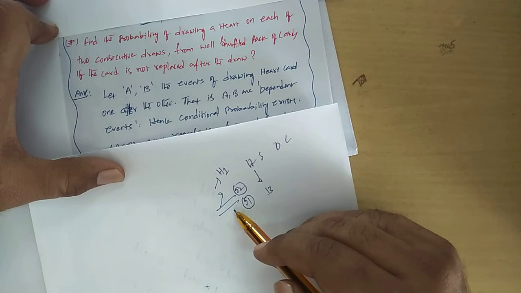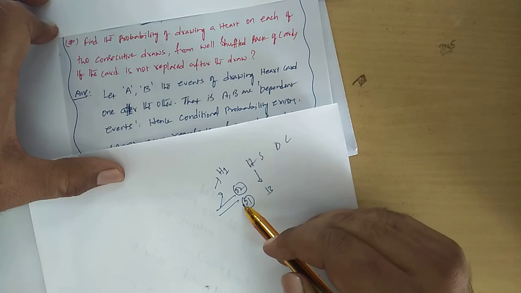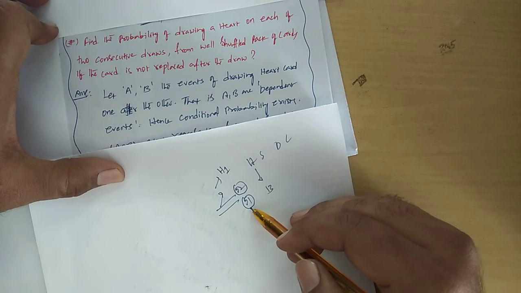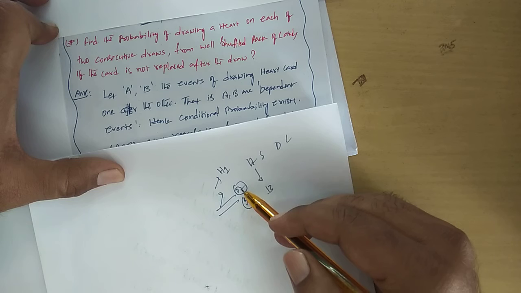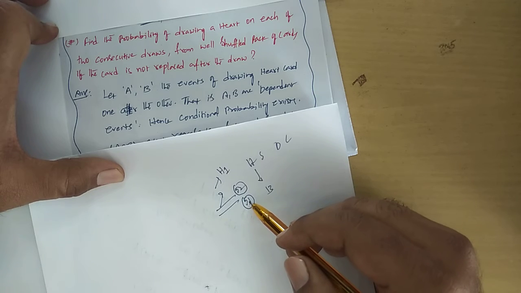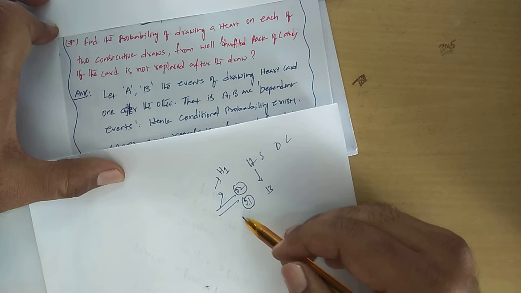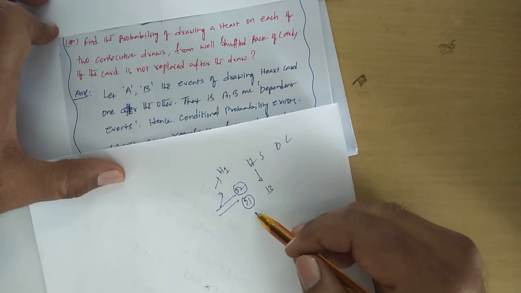What is the meaning of that? Out of 52, only 51 exist now. Now what is the meaning of that? The next selection is depending on the first selection. बड़ा क्रिकेट ग्राउंड क्या बन गया? हॉकी ग्राउंड बन गया. Again, one more draw, this card has not been replaced, that becomes a shuttle court.